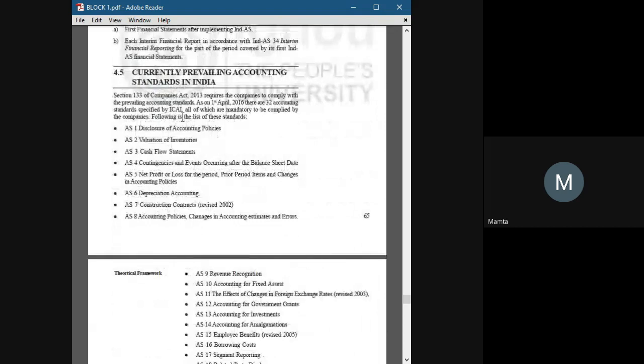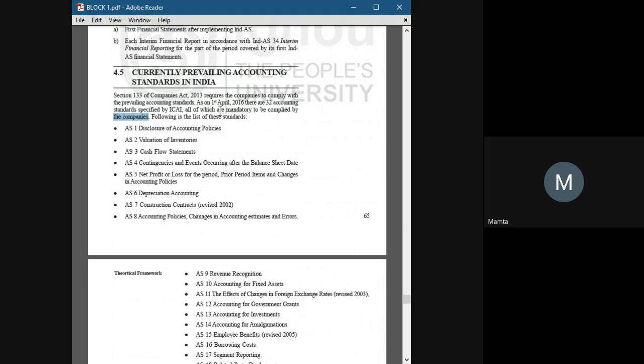Now, coming to the currently prevailing accounting standards in India. Section 133 of the Companies Act 2013 requires companies to comply with the prevailing accounting standards. As on 1st April 2016, there are 32 accounting standards specified by ICAI, the Institute of Chartered Accountants of India, all of which are mandatory to be complied with by companies.